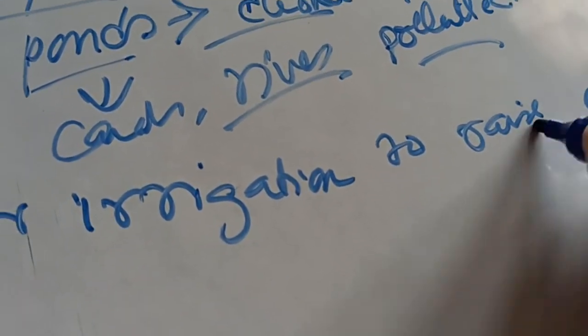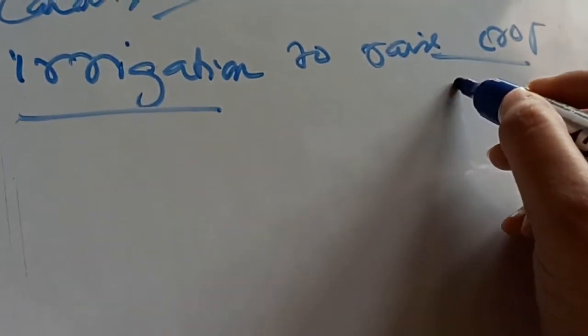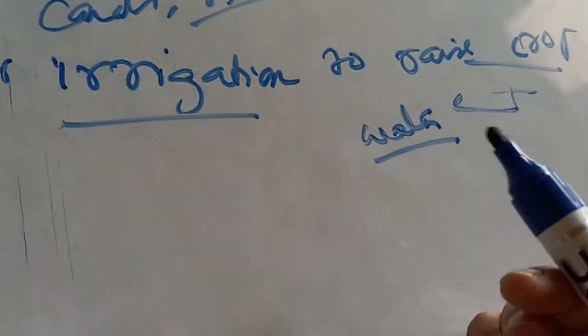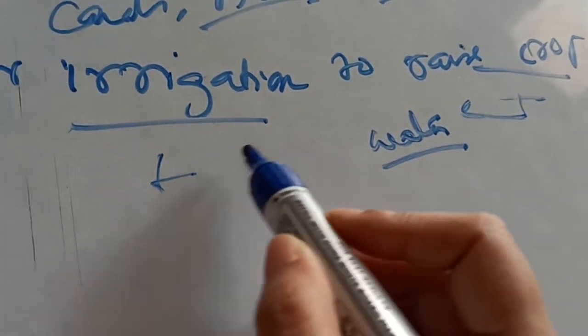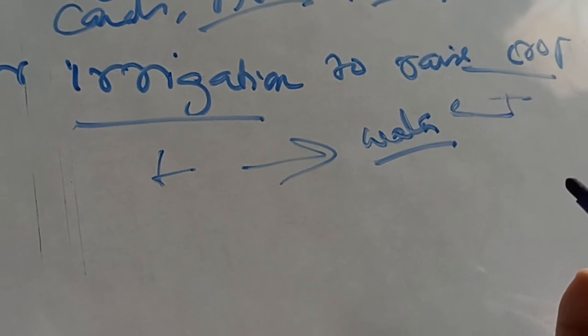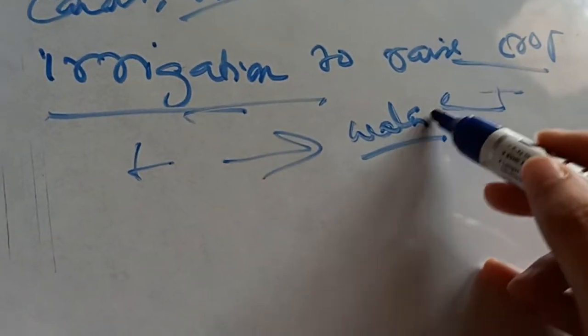For agriculture, crops need water. In most agricultural land, fresh water sources are being used, like groundwater, and tube wells are used for irrigating the lands or providing water to the crops.